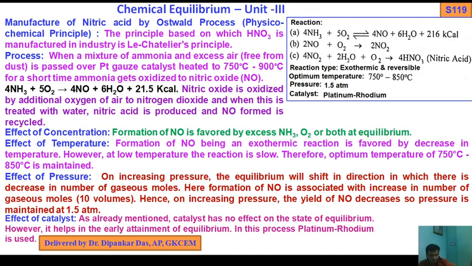You are given 4 options. As you know, catalyst has no effect on the state of equilibrium. However, it helps in the early attainment of equilibrium. In this process platinum rhodium is used for the preparation of nitric acid. So these are the factors: effect of concentration, effect of temperature, effect of pressure, and effect of catalyst. You should also remember the optimum temperature, reaction type, pressure, and catalyst. So this is the preparation of nitric acid by Ostwald process.